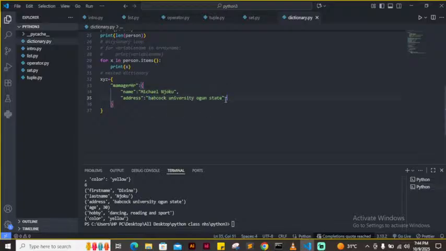Let's say we asked to get the age of this manager. The age is 30. Then let's say we also asked to get the person's qualification. All right, so this is a dictionary. Then I remember I said